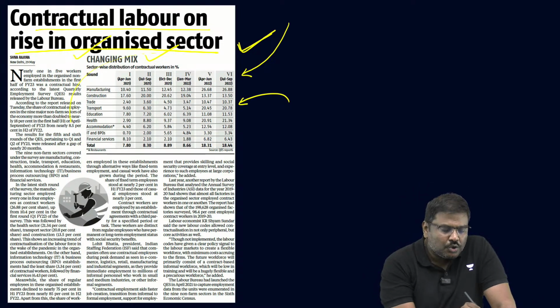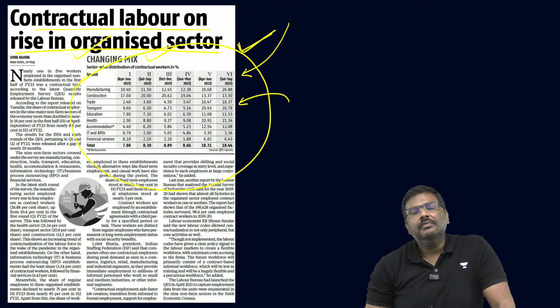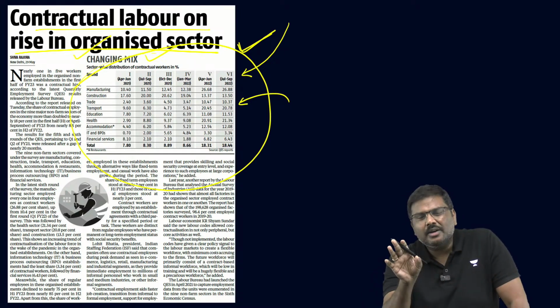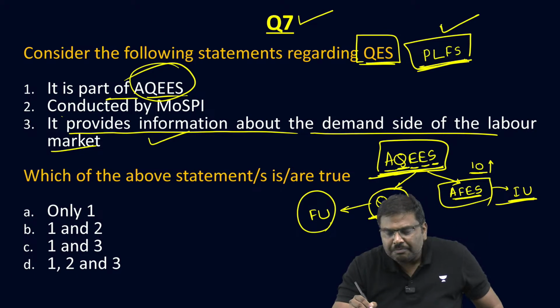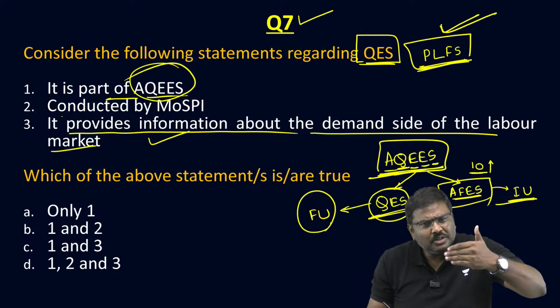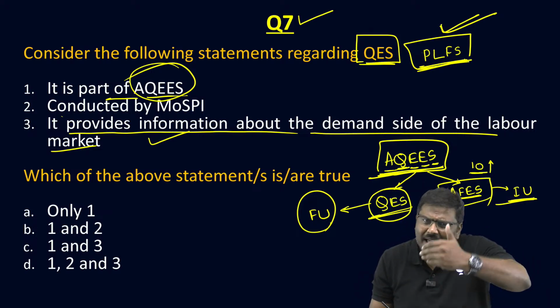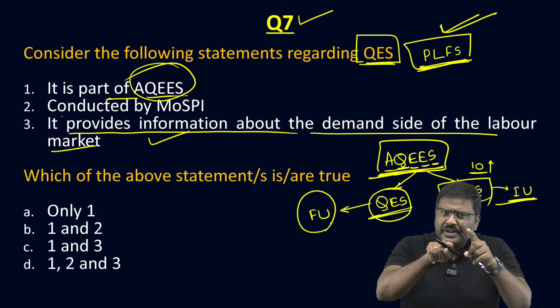Now, many of you will ask me, sir, should I memorize this particular table? Absolutely not required. Concepts are required. I have explained to you the concept of PLFS. It is done quarterly, it is done annually also. But please understand this.